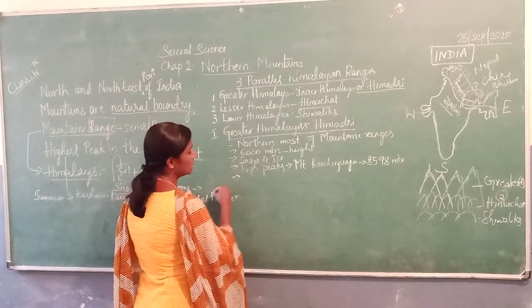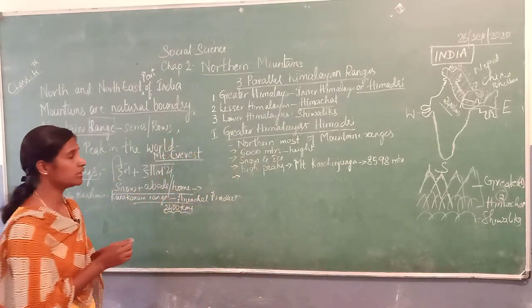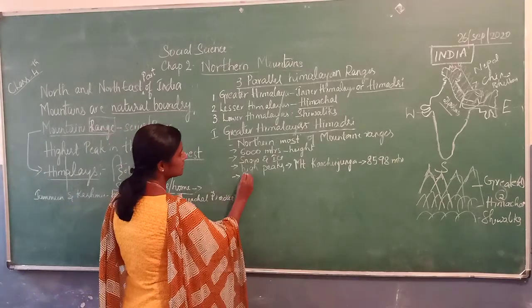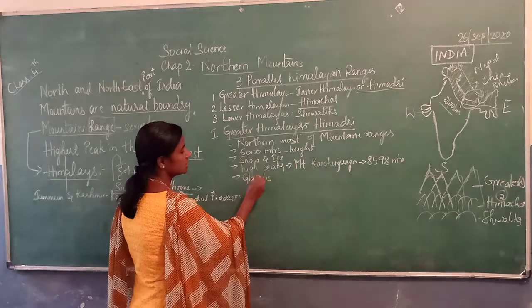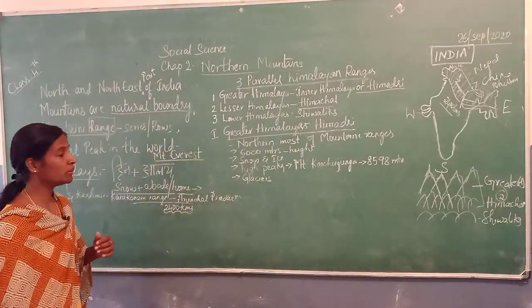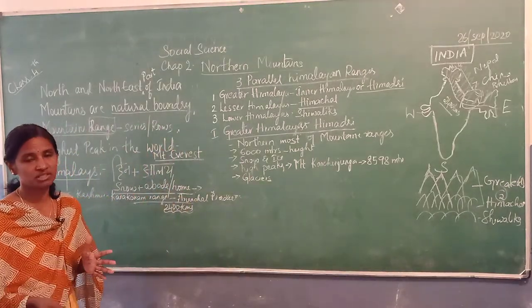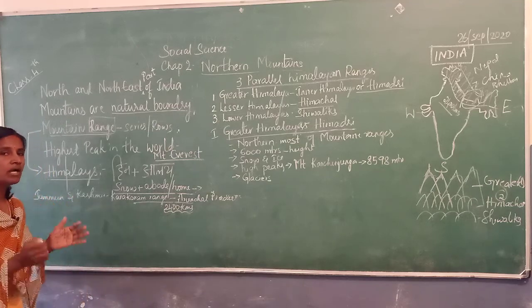there are so many glaciers. Glacier is an important word. Because of these glaciers we find so many rivers originated.